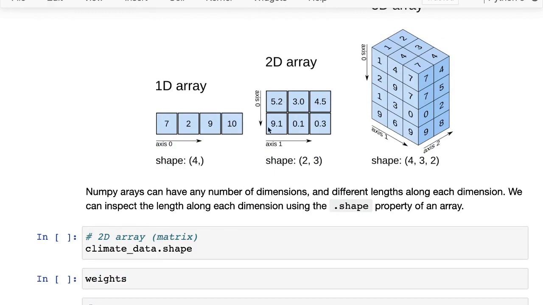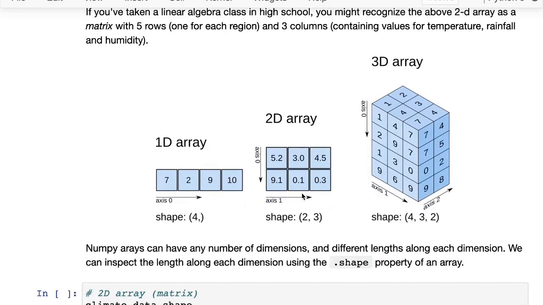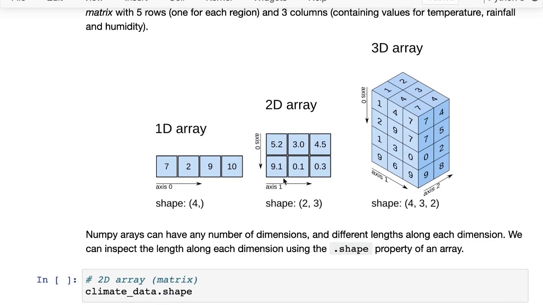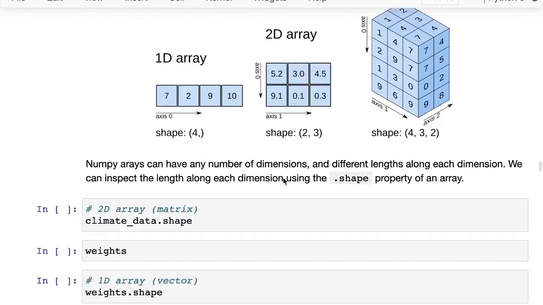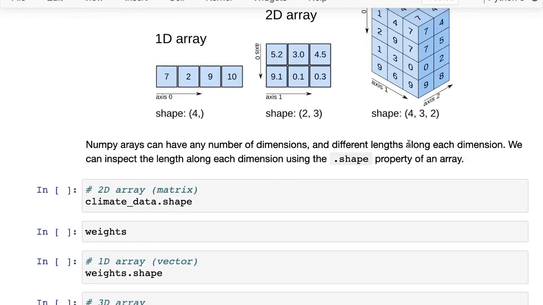So here we have 5 rows and 3 columns. Here there are 2 rows and 3 columns. And then this is a 3-dimensional array. So here you might have 1, 2, 3 in this direction. And then inside that you might have 3 elements each. And each of those elements itself could be a list, right? So you can have 1D, 2D or 3D arrays in NumPy. And you can actually have 4D and 5D and any number of dimensions, you just have to keep nesting lists inside lists inside lists.